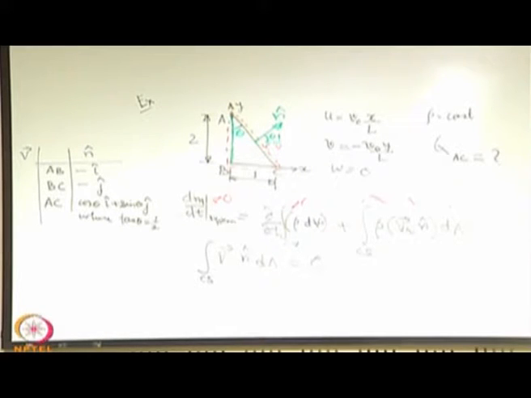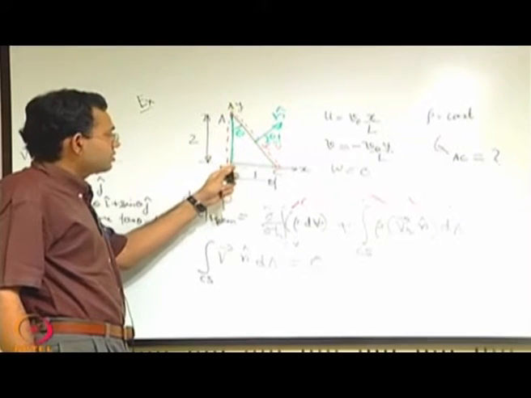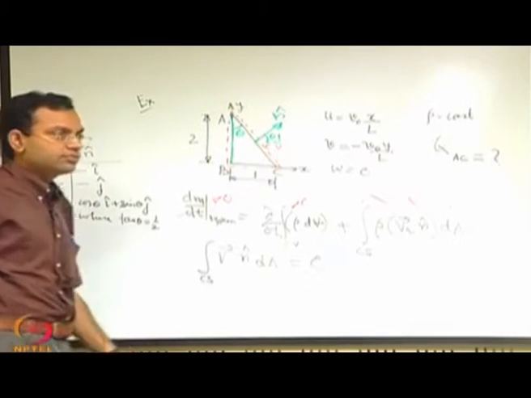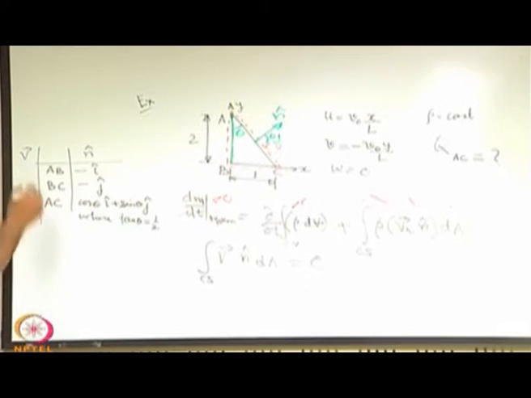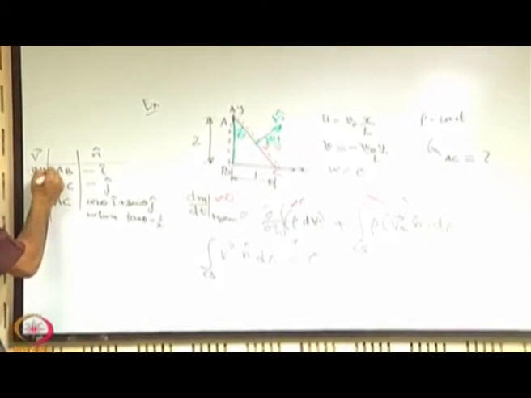So, for AB what is V cap? For AB x is 0, so u is not there, there is some v. Okay. So, it is minus V0 y by L j.